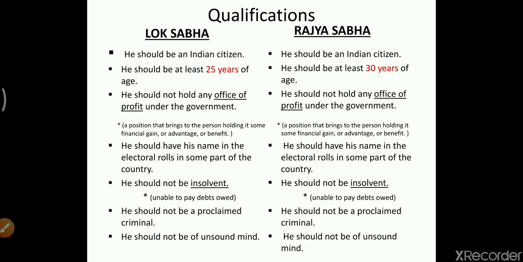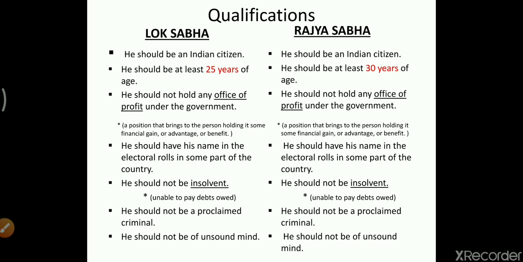Now regarding the qualifications of Lok Sabha and Rajya Sabha, children, I want you all to make this a point that all the qualifications of Lok Sabha and Rajya Sabha are the same except for the age criteria. And what is the difference in the age criteria?